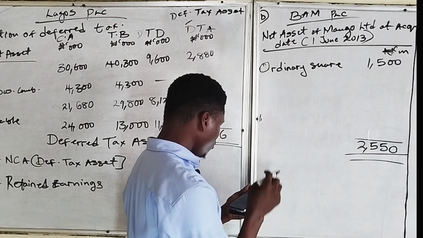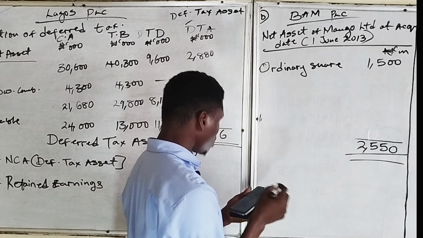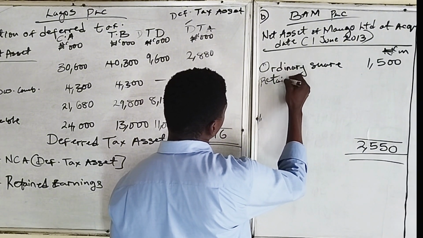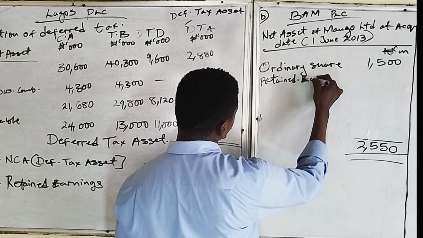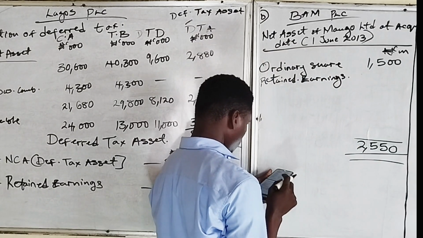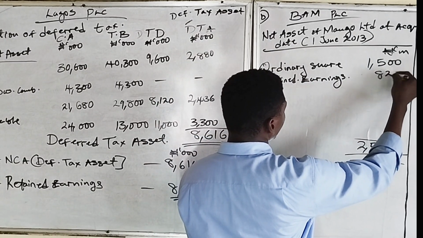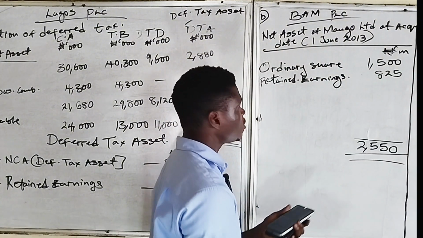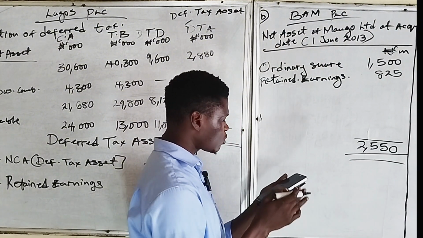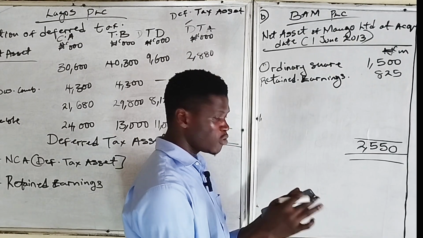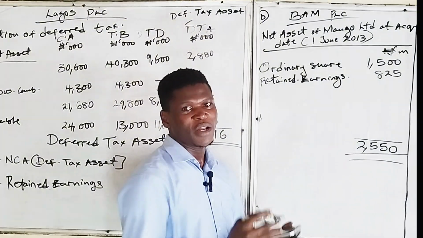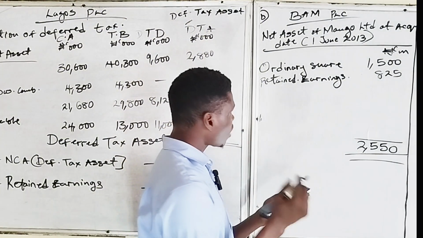They now said that the retained earnings and other components of equity were 825,000,000 and 105,000,000 respectively. So 825,000,000 is for retained earnings, while 105,000,000 is for other components of equity.